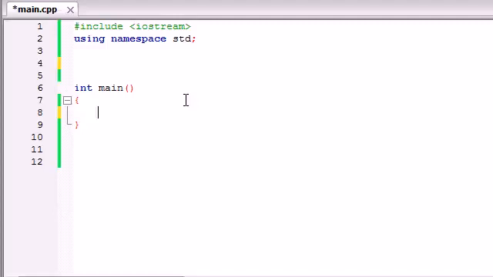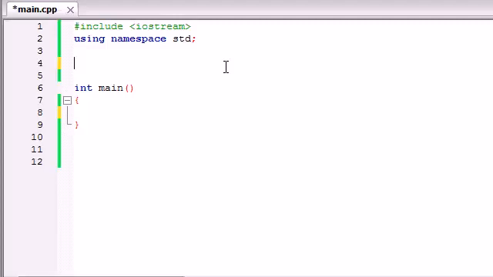Now, if you remember from math class, factorials are when you say 5 factorial, and it's written like this, 5 exclamation point. This is pretty much the same as saying 5 times 4 times 3 times 2 times 1. 7 factorial would be 7 times 6 times 5 times 4 times 3 times 2 times 1. Whatever factorial it is, it's just whatever number times all the way down to 1. So the value of 5 factorial is 120. The value of 3 factorial is 3 times 2 times 1, which is 6.